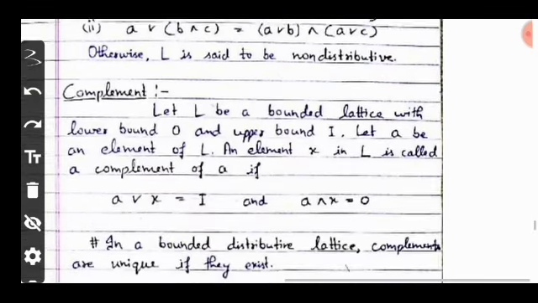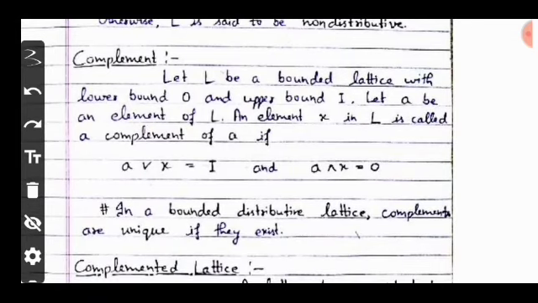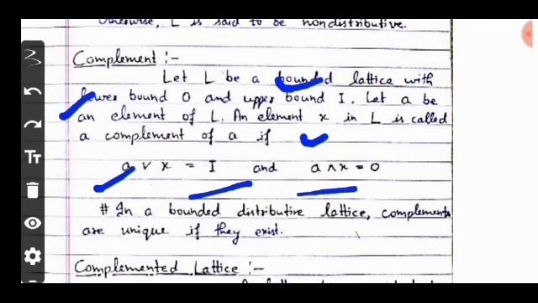Complement. What is a complement in the lattice? Let L be a bounded lattice with the lower bound 0 and upper bound 1. Let A be an element of L. An element X in L is called a complement of A if A join X equals 1 and A meet X equals 0. Here it is just the opposite: the lower bound goes to the upper bound and the upper bound goes to the lower bound.